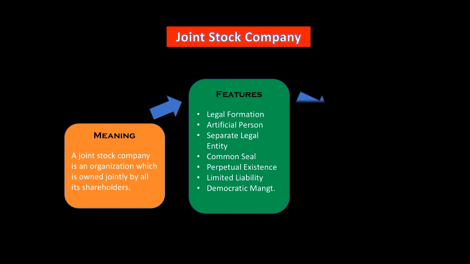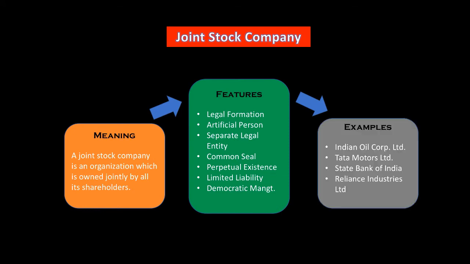Okay, now the next point we need to discuss is examples of joint stock companies. As you can see, Indian Oil Corporation Limited, Tata Motors, State Bank of India, Reliance Industries Limited, these are joint stock companies because a number of people hold shares in these companies. I believe you now understood the meaning of joint stock company. Now, there is some more information that is not given in our syllabus, but for our additional information I would like to discuss it: joint stock company additional information.